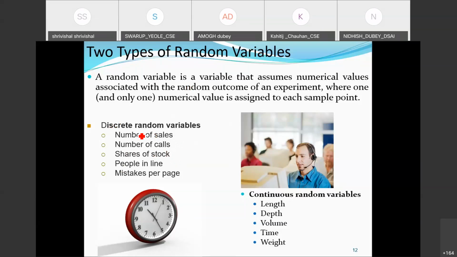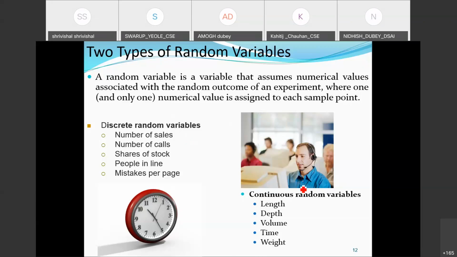Suppose there is a salesperson. How many calls does he make a day? You can count. If we need to count the number of people standing in a queue, this is countable. If I am going to count the number of mistakes in a page, these are numbers which are finite and which could be counted. So we define it with discrete random variables.